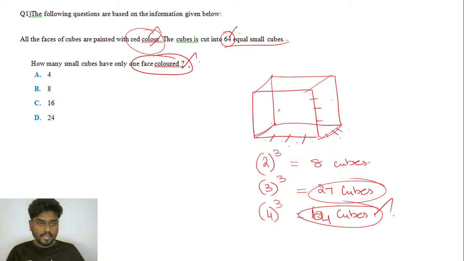You've been asked to find how many small cubes have only one face colored.